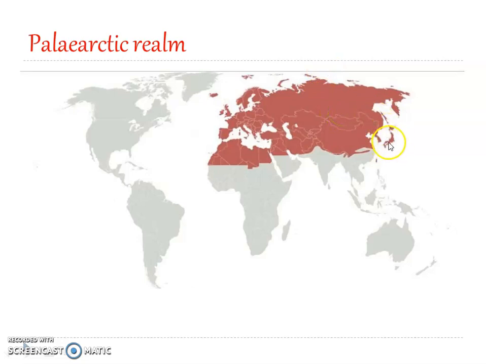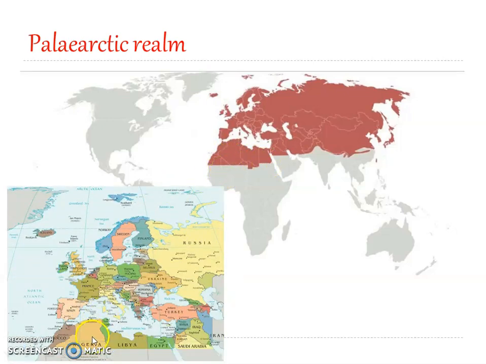You have Japan, Korea, Hong Kong, etc., and then the northern part of Africa, and the whole of Europe is included in this one. And then here comes the Sahara Desert.